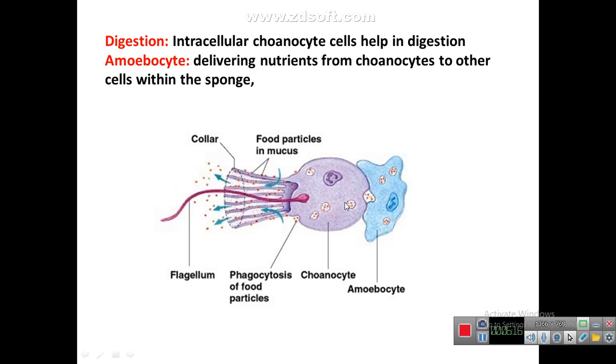The digested food material will be taken up by another cell known as the amoebocyte. It is known as the amoebocyte because, like an amoeba, it does not have any specific shape. What is the function of the amoebocyte? Delivering the nutrients from the choanocyte to other cells within the sponge. Meaning the choanocyte will digest the food material, and this digested food material will be taken up by the amoebocyte, which will transport the digested food to all other cells of the body.